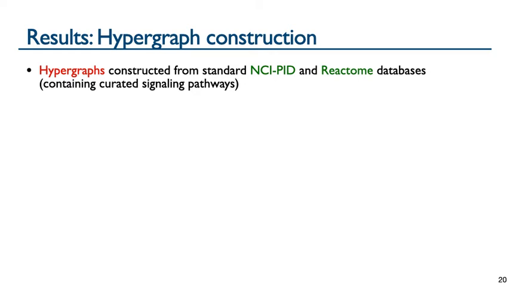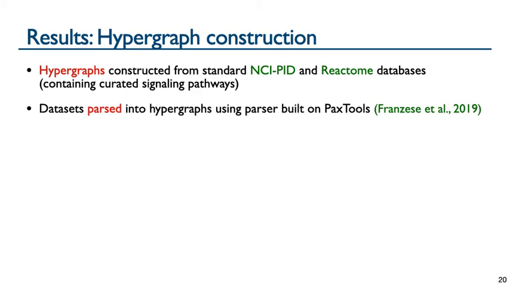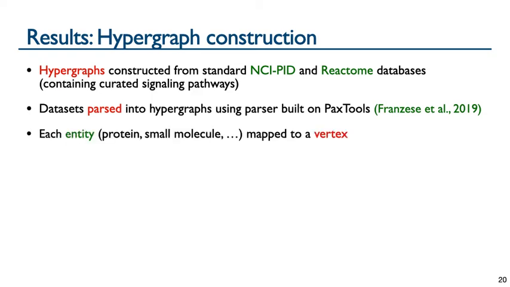To determine the quality of our heuristic in practice, we constructed hypergraphs using human-curated signaling pathways from standard pathway databases, NCIPID and Reactome. We parsed these datasets into hypergraphs using a parser from Francesi et al., which was built on PAX tools. We map each entity, be it a protein or small molecule, to a vertex, and we map each instance of that entity to a different vertex, so the same protein in different cell compartments or with different post-translational modifications is represented by a different vertex.